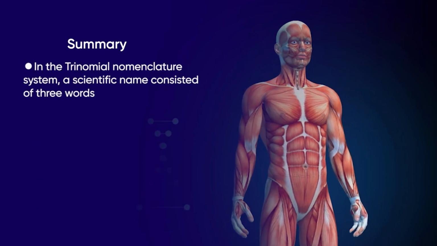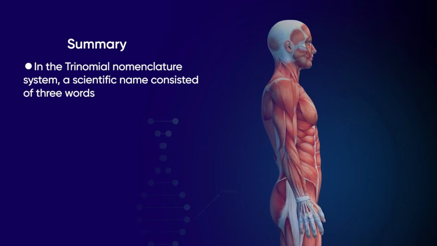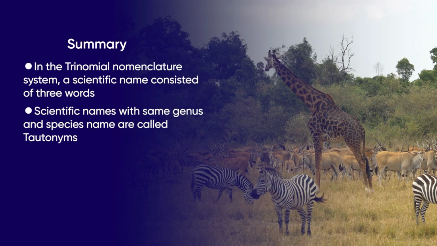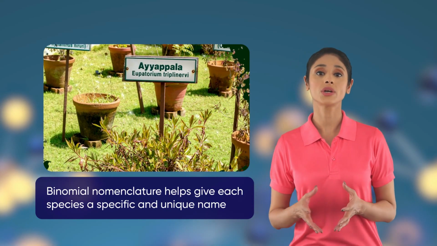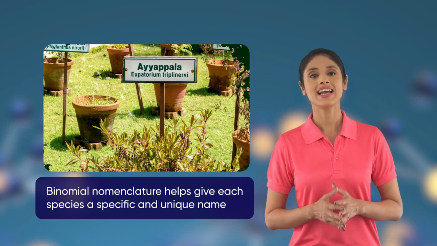In the trinomial nomenclature system, a scientific name consisted of 3 words. Scientific names with the same genus and species name are called tautonyms. Binomial nomenclature really helps in removing long descriptions. They help give each species a specific and unique name.